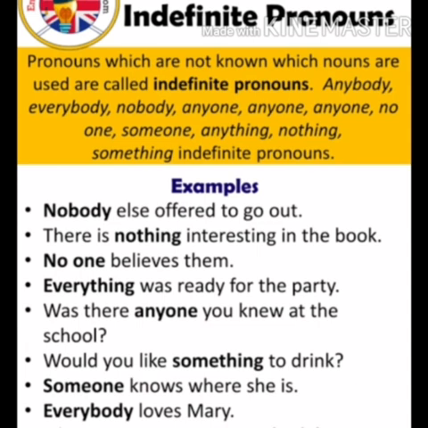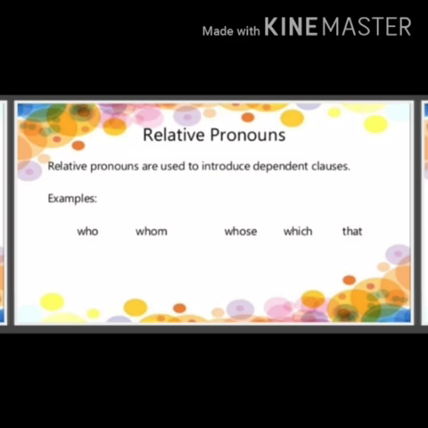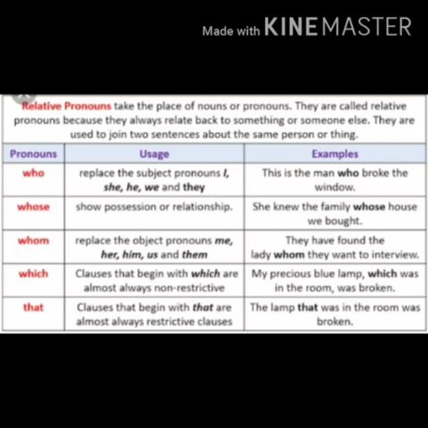Last is the relative pronoun. Relative pronouns are used to introduce dependent clauses. For example, who, whom, whose, which, that. Relative pronouns take the place of nouns or pronouns. They are called relative because they always relate back to something or someone else. They are used to join two sentences about the same person or thing. In the table, you can see, children, how we have used relative pronouns.